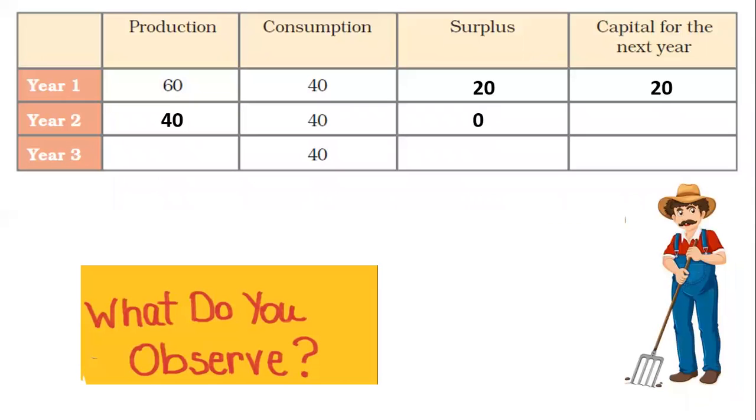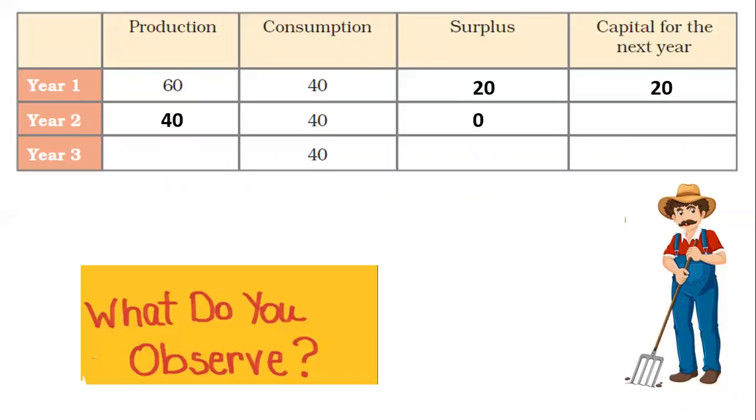Let's look at the third farmer over here. His production is 60 and his consumption is 40. Hence his surplus is 20. So the capital for the next year is also 20. Then in year 2, again production is double, so it will be 40. But 40 is his consumption, so there is no surplus. Now what is going to happen? Now he has no capital for next year. Does that mean he'll stop farming? No. What will he do? He will go to moneylenders and he'll have to borrow money. And then he will be indebted forever.